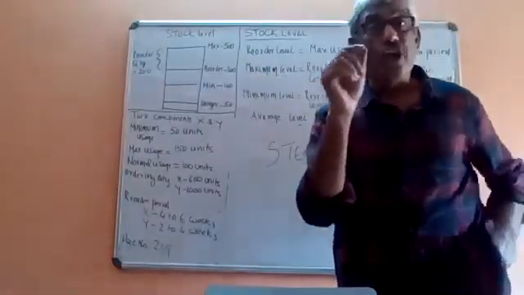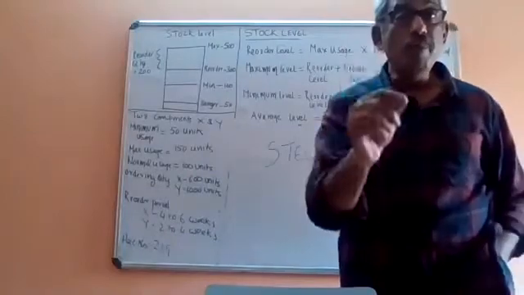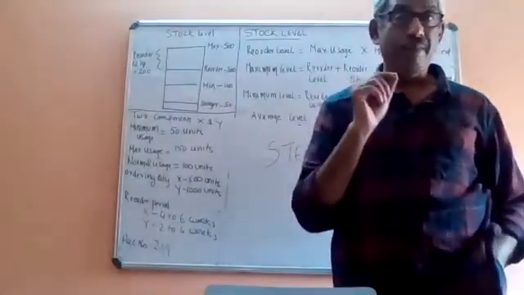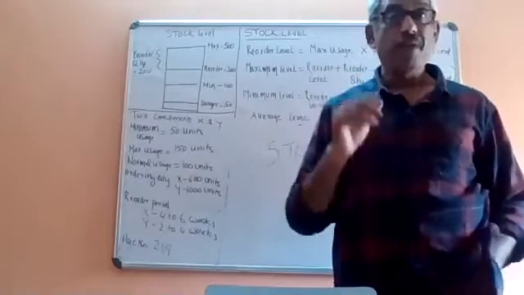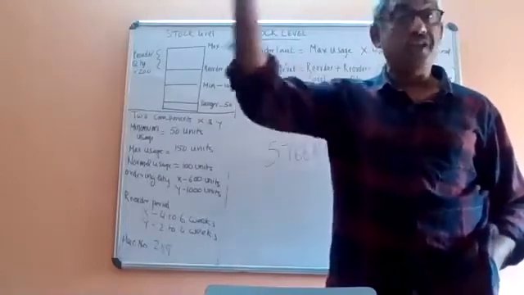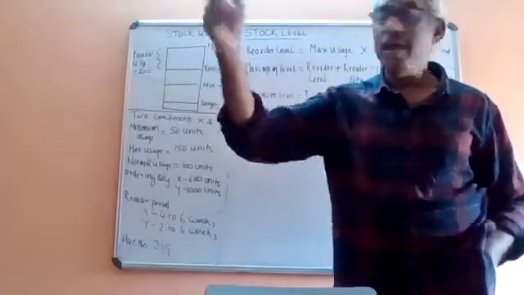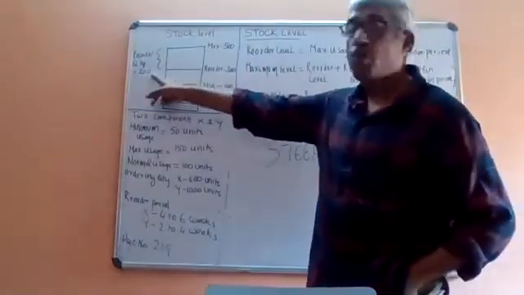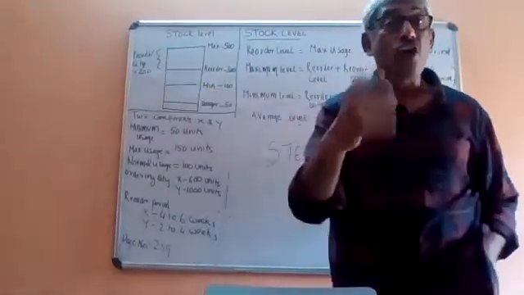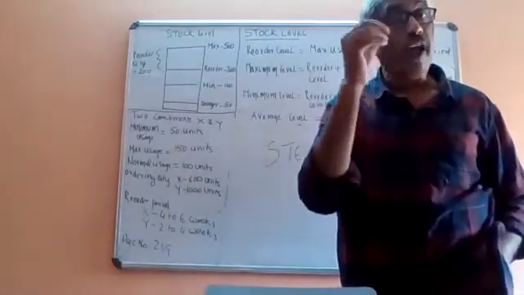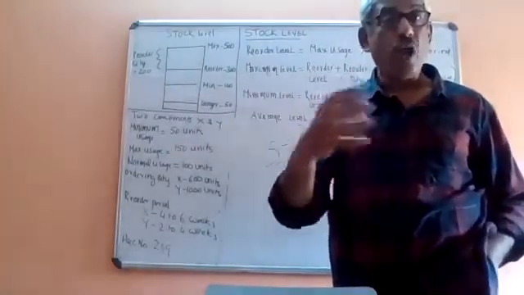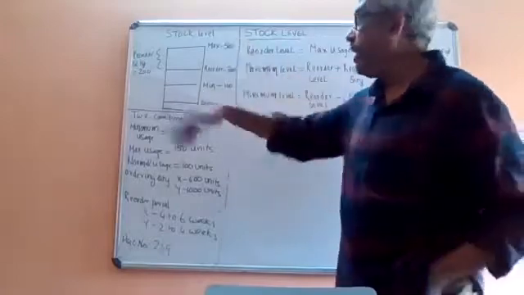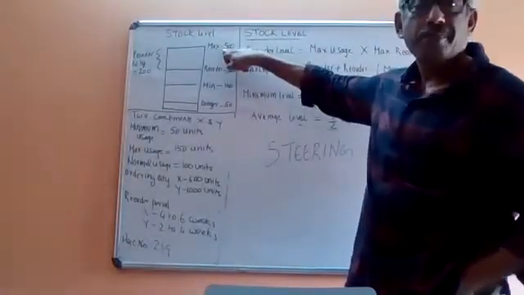The moment you reach 300, you should immediately purchase goods. I should buy 200 quantity, which is called reorder quantity, or economic order quantity. So I will buy 200 more, so that again I will reach 500.